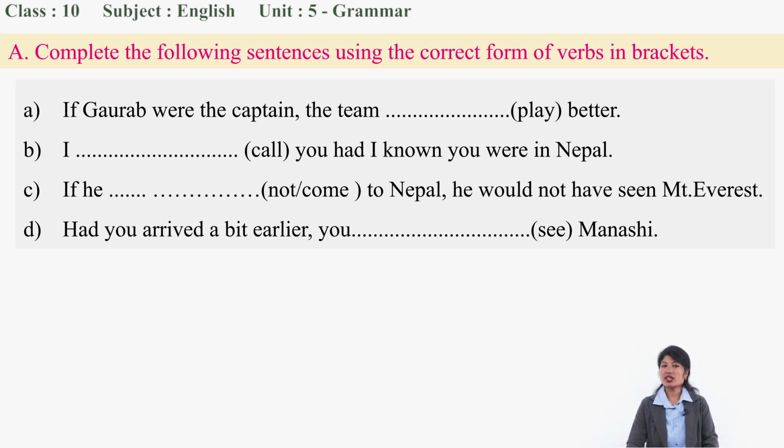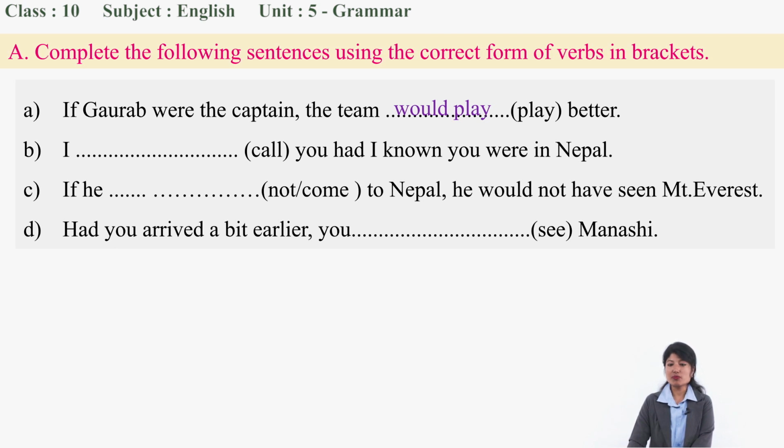Okay, starting with A. If Gaurav were the captain, the team play better. So what to fill up over here? Yes, would play. Where the captain, that's why would play.